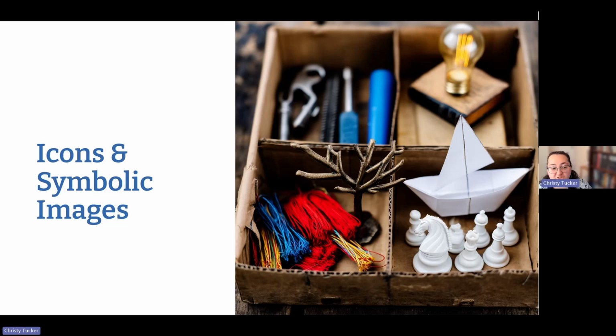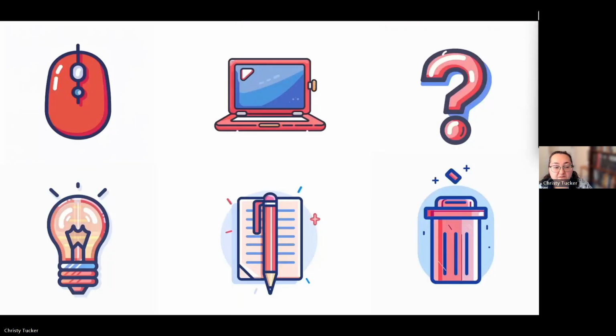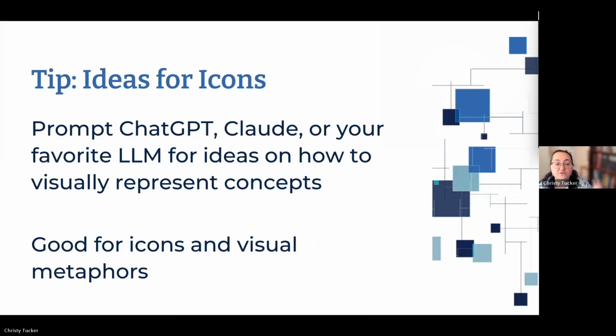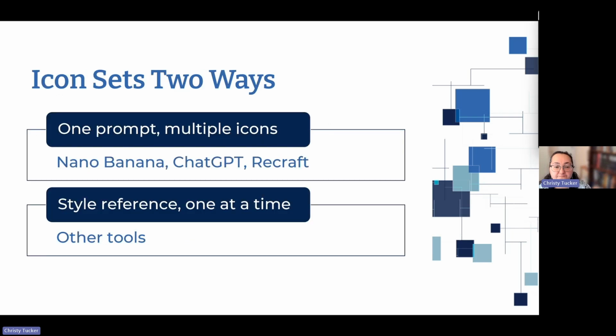Icons and symbolic images. So one thing is that you can do the icons. If you prompt whatever LLM you use, you can get ideas on how to visually represent the concepts. Because we often are dealing with abstract concepts that we need to figure out how to represent in a concrete way. So I love this for that sort of icons and visual metaphors.